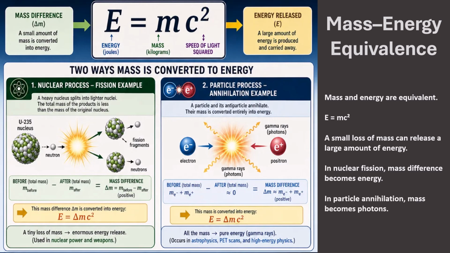A second example is particle and antiparticle annihilation. When an electron and a positron meet, their mass can be converted into gamma-ray photons. So mass is not simply lost. It appears as energy according to E equals mc squared. The key lesson is this: tiny mass can mean enormous energy.